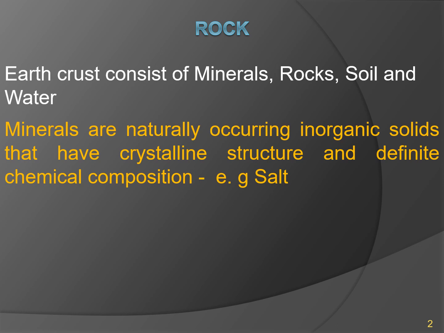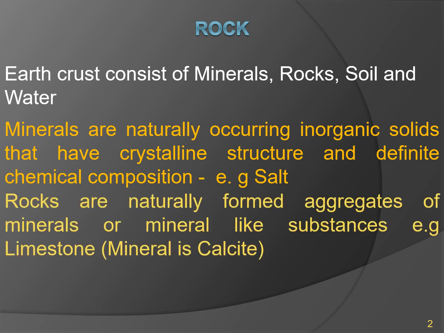Minerals are naturally occurring inorganic solids that have a crystalline structure and definite chemical composition, for example, salt, or you can say sodium chloride. Now if you move towards rocks, rocks are naturally formed aggregates of minerals or mineral-like substances, for example, limestone. And in limestone rock, the mineral is calcite.